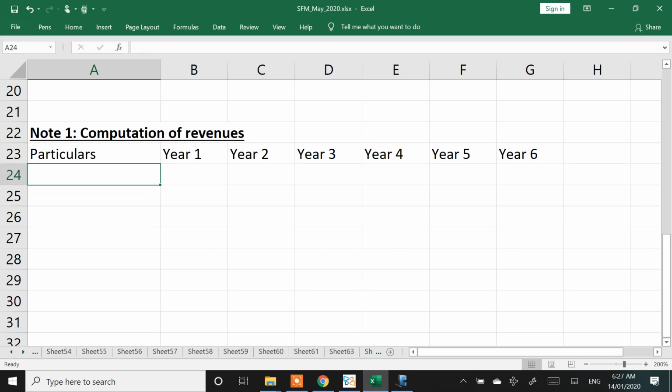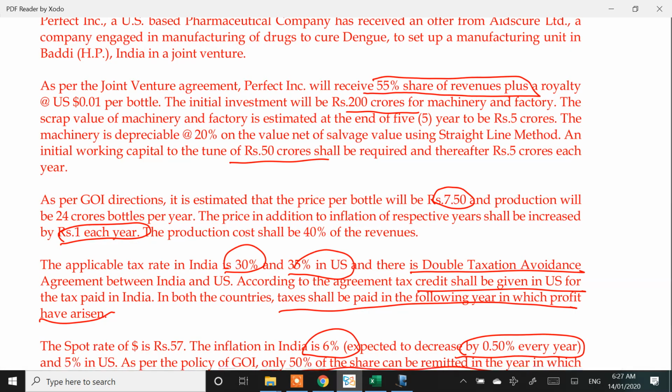Okay. Now it's a joint venture agreement. In the joint venture agreement, Perfect Inc. is going to take 55% share of revenues and a royalty payment of US dollar 0.01 per bottle. These are the two numbers which are going to come to the parent. So when I'm evaluating the cash flows, I'm not bothered about the balance 45%, because that's not going to come back to this company.